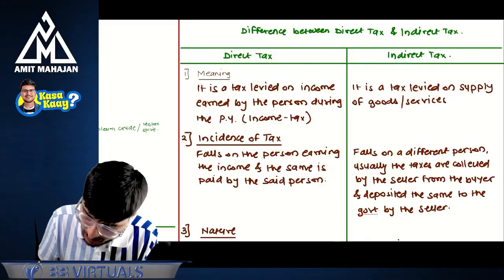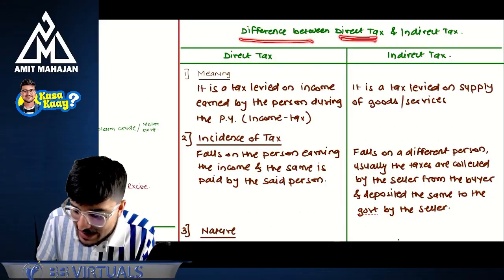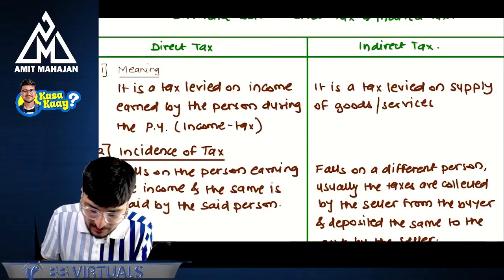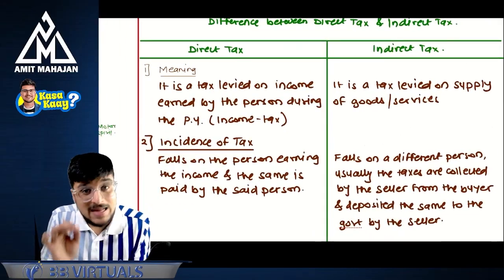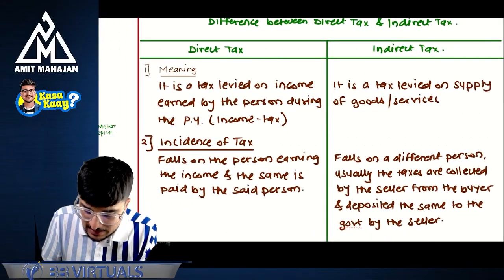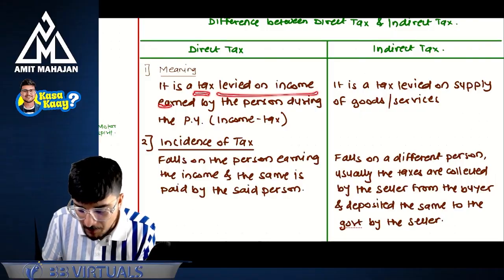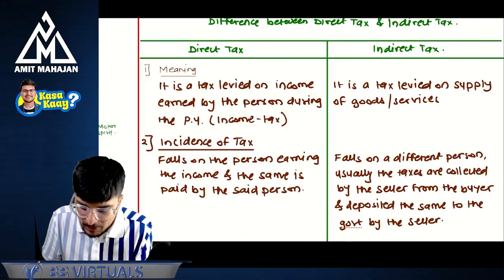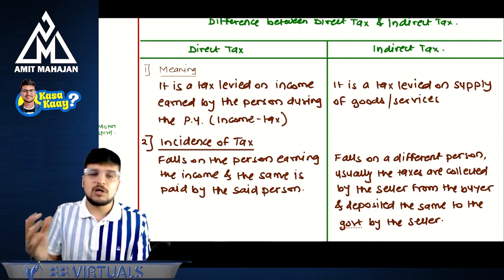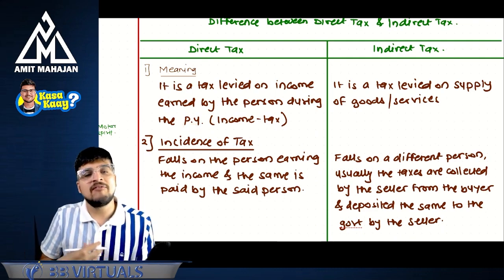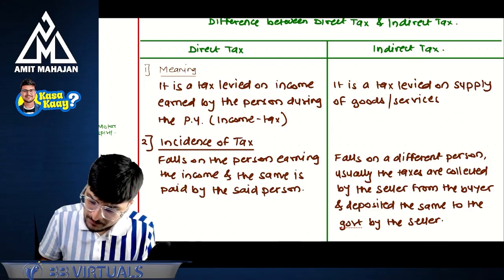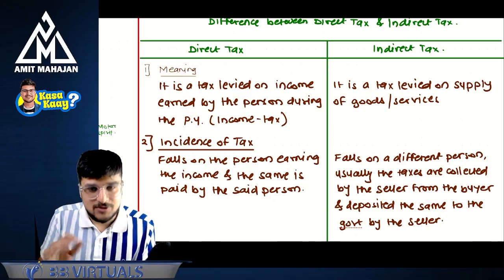Okay, what is the difference between direct tax and indirect tax? The first thing, the meaning. What is direct tax? It is a tax which is levied on income earned by the person during the previous year. Whatever income I earn, I will have to pay tax on that.